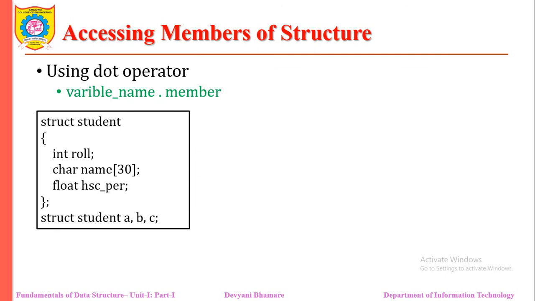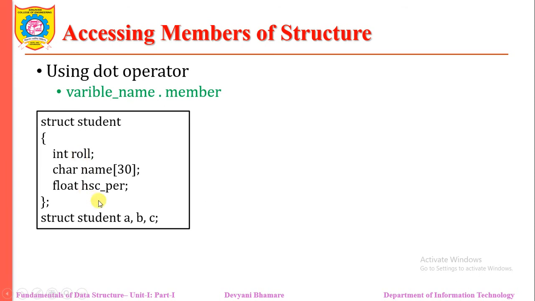In the same fashion, what do we need to do? We need to give the keyword struct, then the name of the structure and the list of all variables separated by commas, and it should end with a semicolon. This statement indicates that A, B and C are the three variables of type struct student. I can say that A has its roll number, name and percentage.